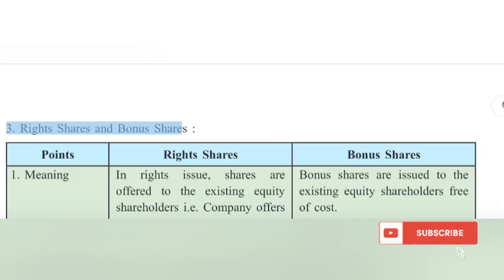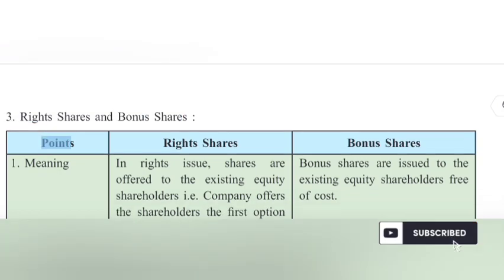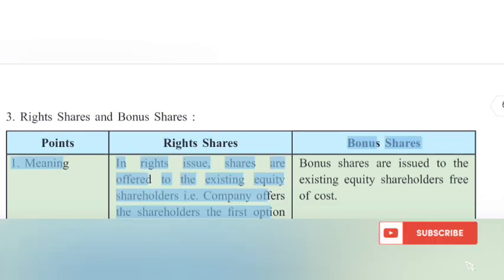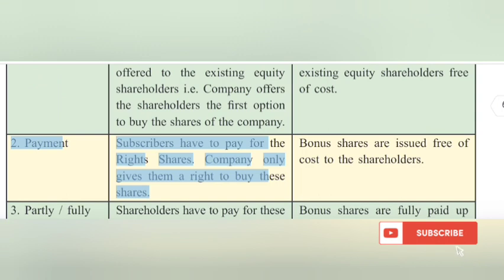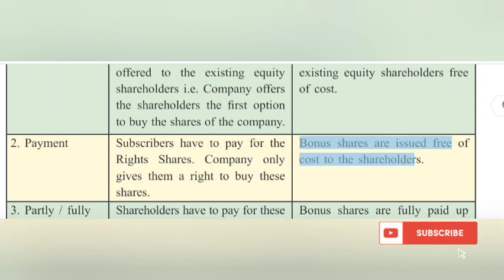3. Rights shares and bonus shares. Points: Rights shares, Bonus shares. 1. Meaning: in a rights issue, shares are offered to the existing equity shareholders, i.e., the company offers the shareholders the first option to buy the shares of the company. Bonus shares are issued to the existing equity shareholders free of cost. 2. Payment. Subscribers have to pay for the rights shares. The company only gives them a right to buy these shares. Bonus shares are issued free of cost to the shareholders.